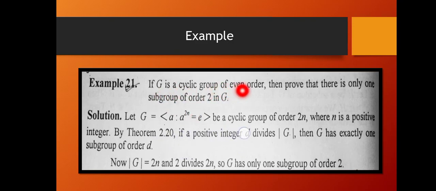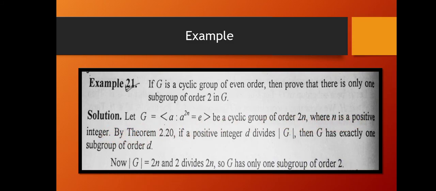If G is a cyclic group of even order, then prove that there is only one subgroup of order 2 in G. Let G be a cyclic group of order 2n. 2n means this is a cyclic group of even order, and its generator is A, where n is a positive integer.